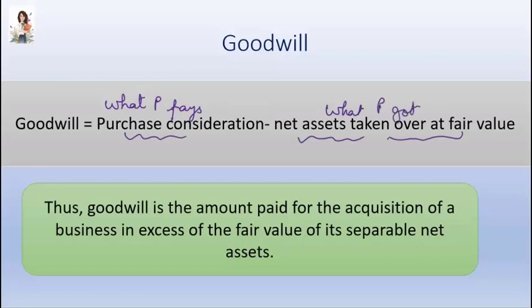The purchaser is paying something extra for the net assets of the selling business, and this something extra is called goodwill. Thus, goodwill is the amount paid for the acquisition of a business in excess of the fair value of its separable net assets. The term separable here means that the assets can be sold separately and the liabilities of the selling business can be settled separately, individually.